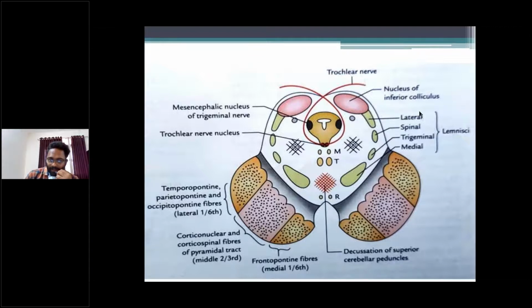Here, identify this is the lateral lemniscus. The lateral lemniscus ends at the level of the inferior colliculus. So the lateral lemniscus is only situated at the level of the inferior colliculus, right?